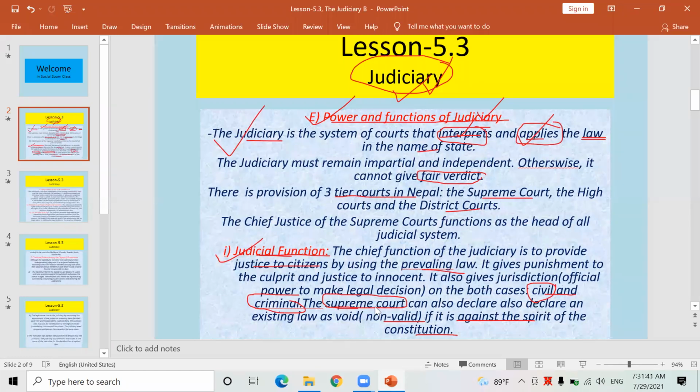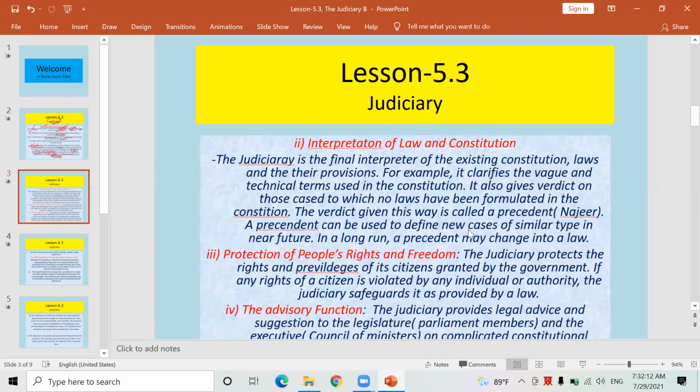This most powerful court of Nepal can declare any law void, non-valid, if that law's spirit goes against the Constitution. If there is any law against the main law of the nation, it can be declared non-valid by the Supreme Court. This also comes under the judicial function of the judiciary.